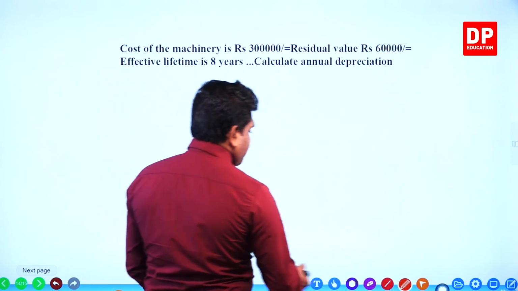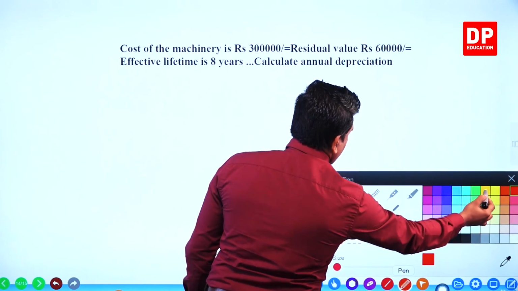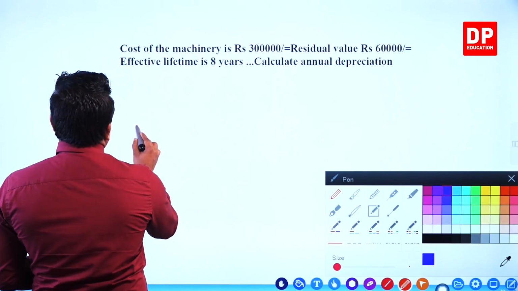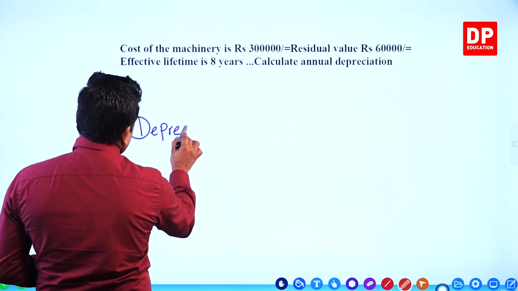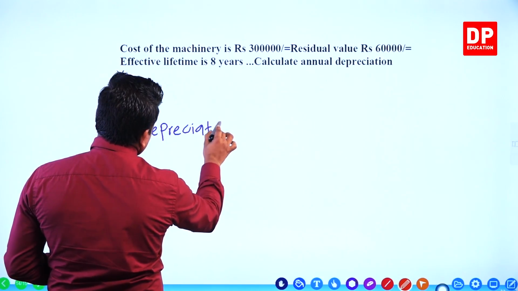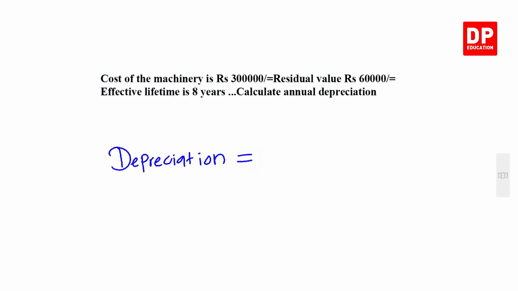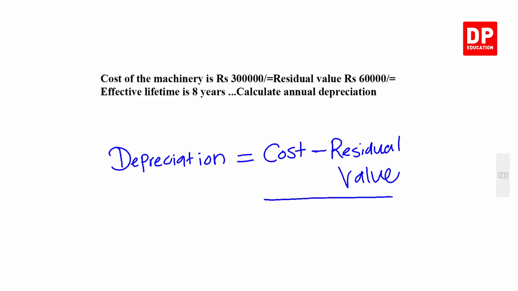What is the formula? The formula comes like this. Depreciation equals cost minus residual value divided by lifetime.